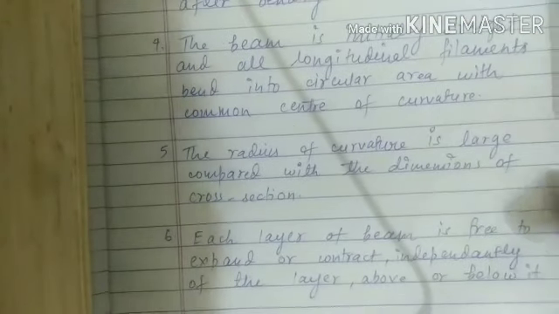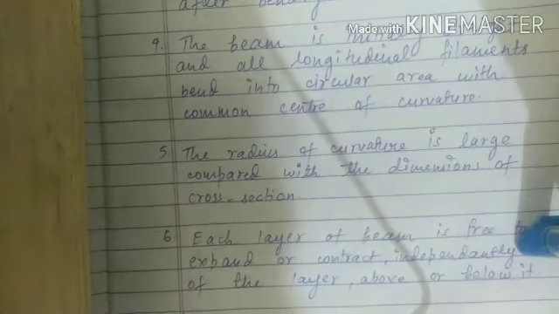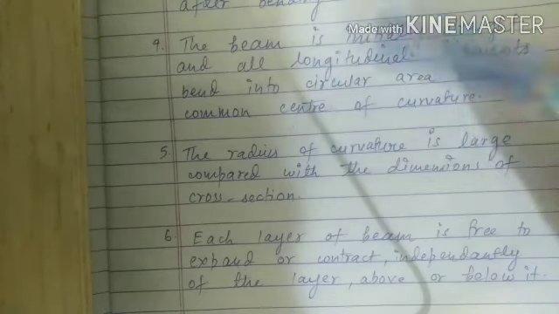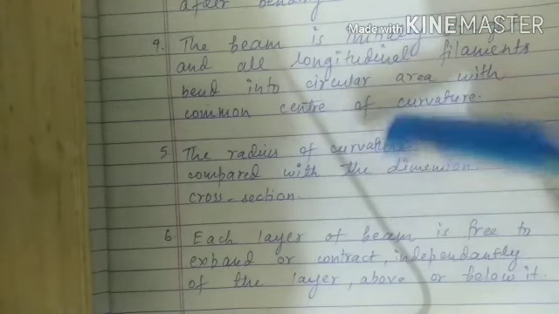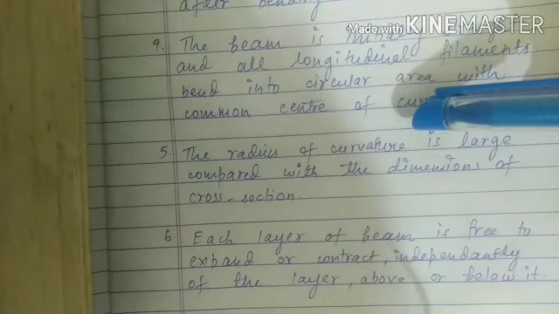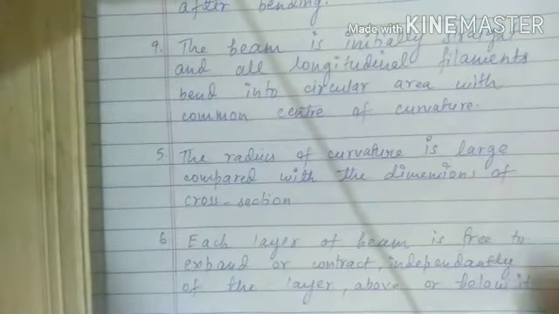And our sixth assumption is that each layer of the beam is free to expand or contract independently of the layer above or below, that is, there is no restriction, and each layer of the beam is going to freely expand and contract. It will act like an elastic material. Based on these assumptions, I am going to derive the formula for bending stress.